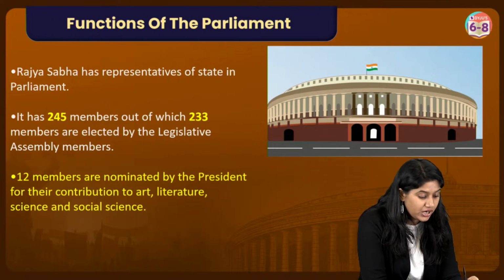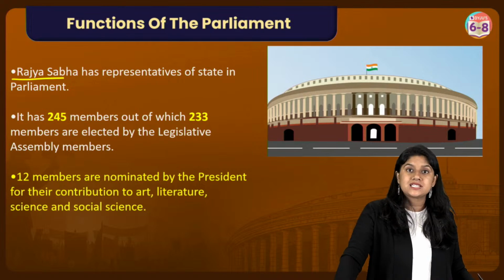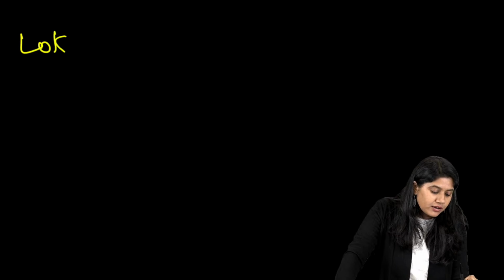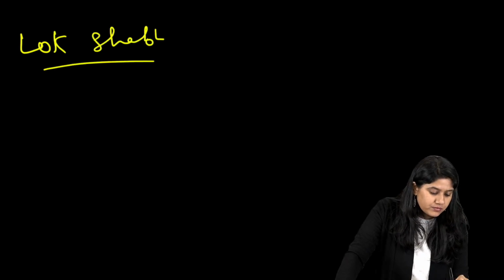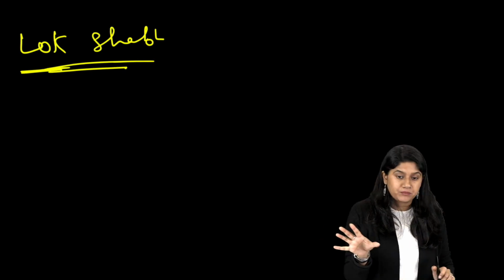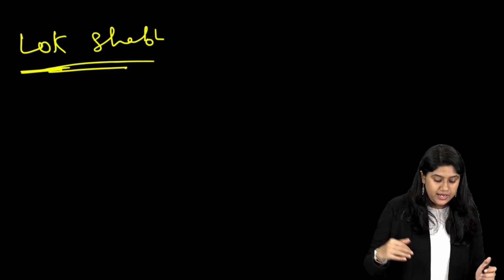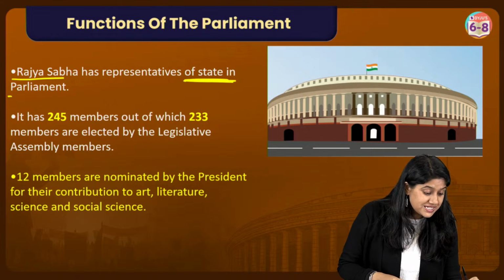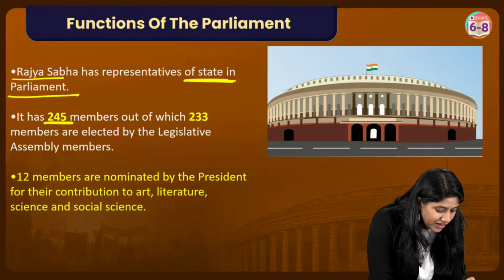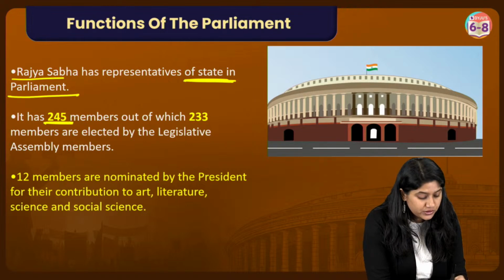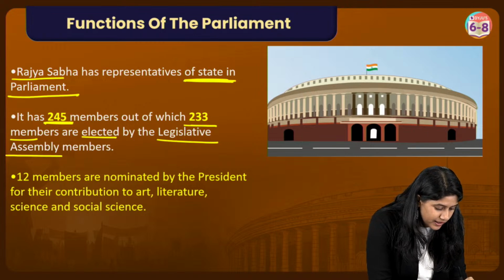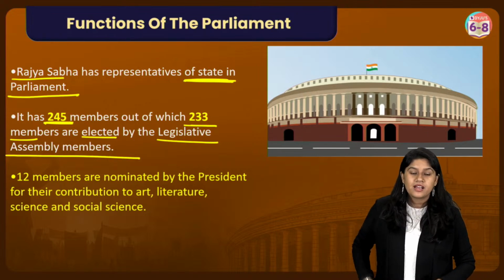Then we have Rajya Sabha. Now Rajya Sabha has the representatives of the state. See, Lok Sabha means Janta, the common people. Rajya Sabha has the representation of the states in parliament. It has 245 members, out of which 233 are elected by the legislative assembly members, MLAs.